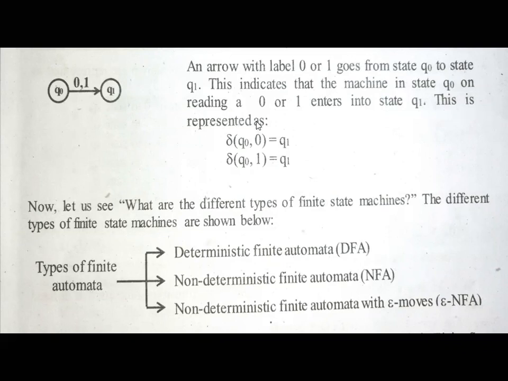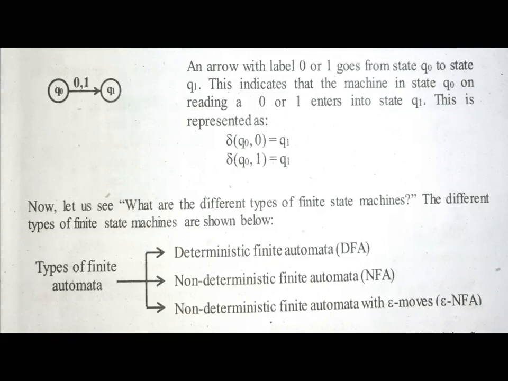Now see how we can represent this using the transition function. Delta of Q0 comma 0 will be equal to Q1. Then, second, delta of Q0 comma 1 will be equal to Q1. That means state Q0 on receiving 0 will go to Q1, or on receiving 1 will also go to Q1. Remember, all the possibilities of transitions we may face should be mentioned in this transition function. Remember this.